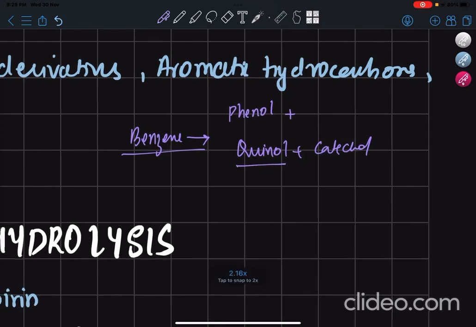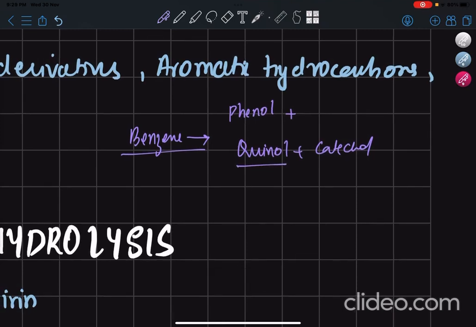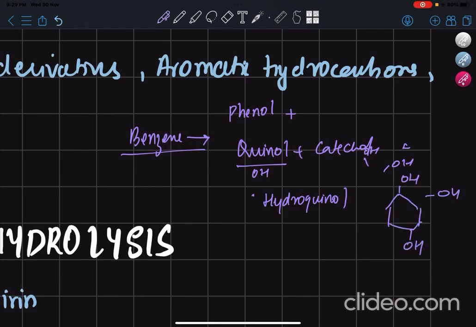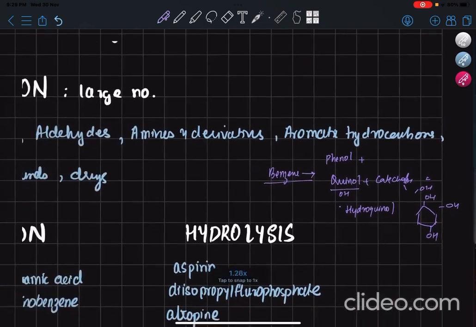Both of them have 2 OH groups, but the position differs. Here you have it at the para position, here you have it at the position just next to it, which I have forgotten. Right, so that is quinol and catechol, and then the last one is hydroxyquinol, which is a trihydroxybenzene. If I try to make it, it should be OH here, and OH here. So that is about the aromatic hydrocarbons.